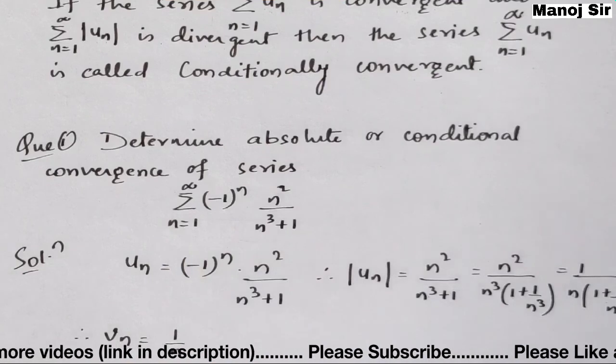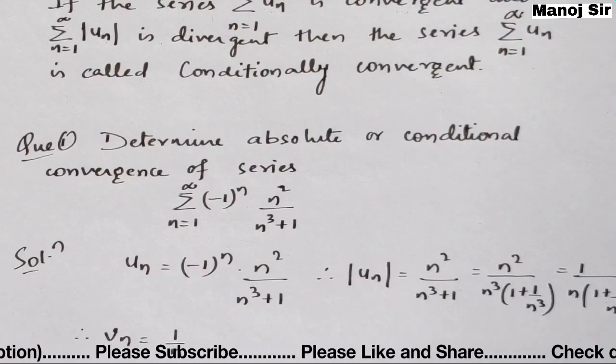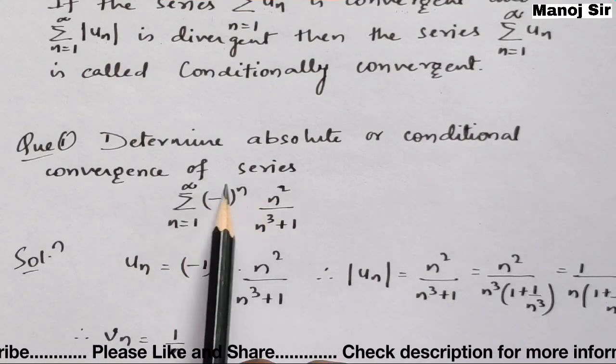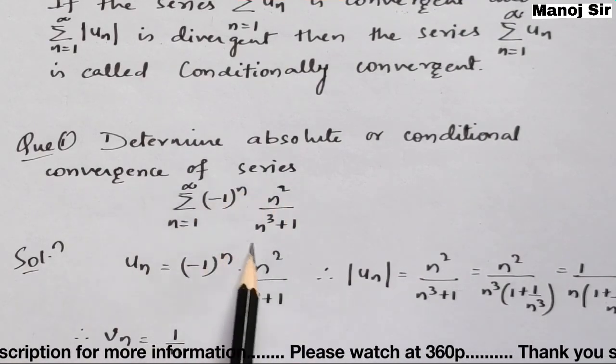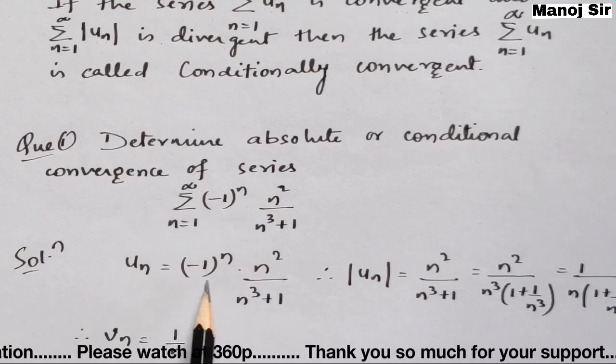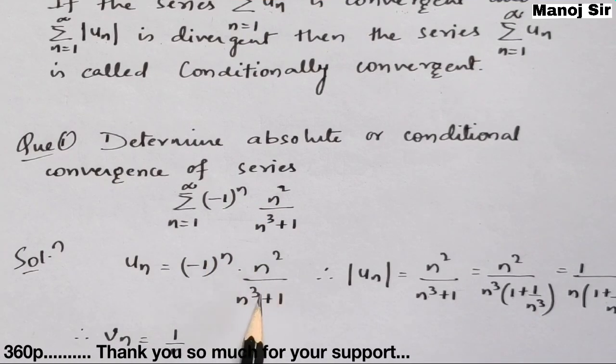Here we have a series. Now we need to find what is un. Un is the nth term of the series. This is my un, that is minus 1 power n into n square upon n cube plus 1.